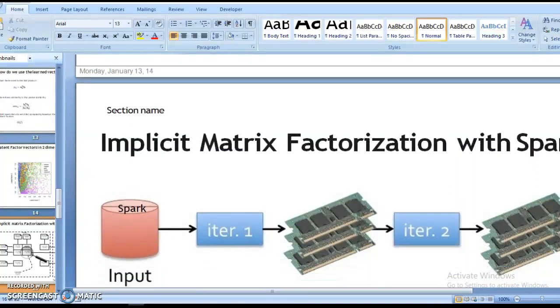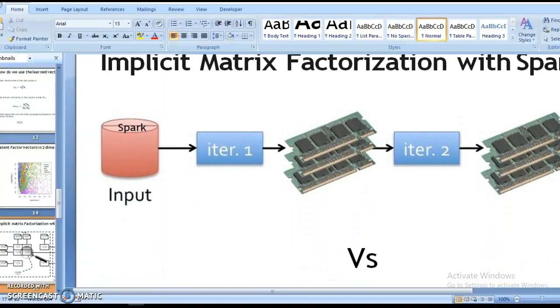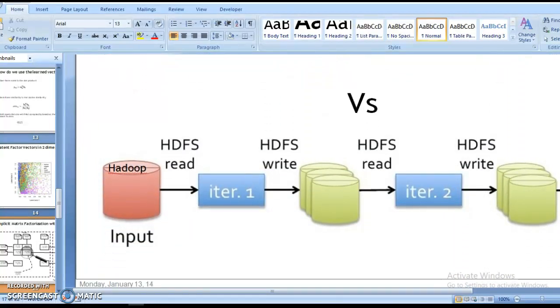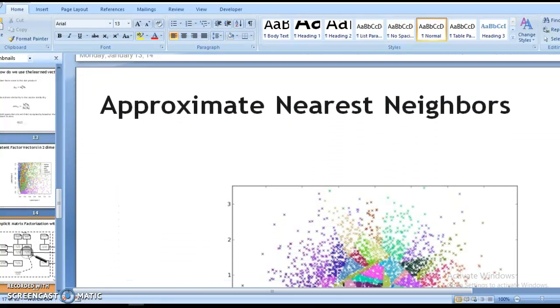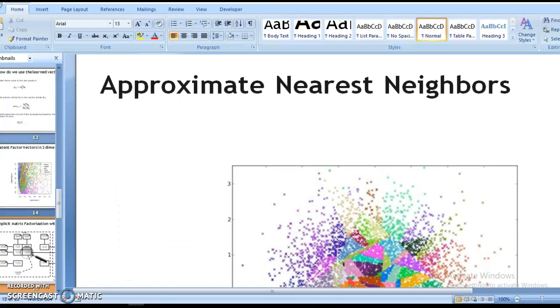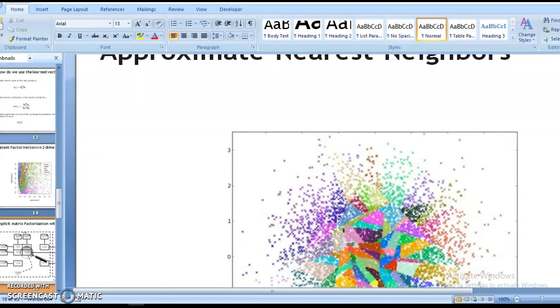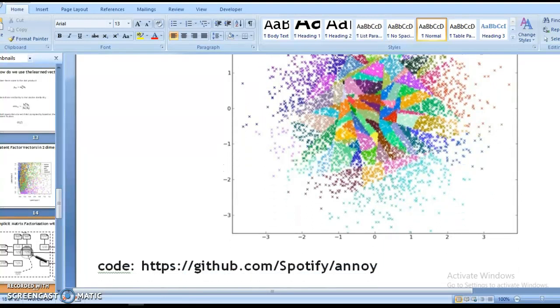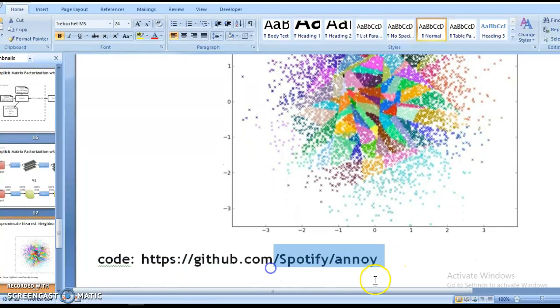Lastly, implicit matrix factorization with Spark, and how it is manipulated with Spark. There are several operations you need to do with Spark. So these are the models. You can have a look at it. Now we will try an approximate nearest neighbors algorithm, such as k-nearest neighbors (KNN), to generate a good rating matrix and have a glimpse of it.